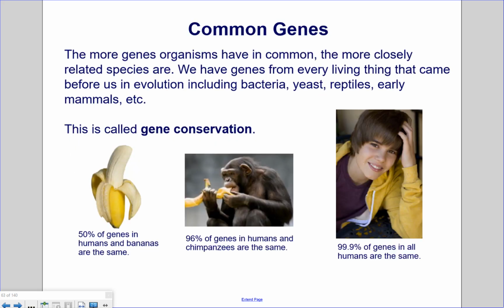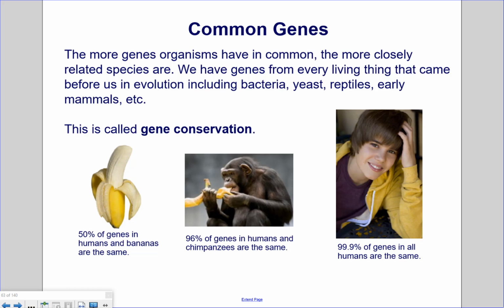Common genes. The more genes organisms have in common, the more closely related the species are. We have genes from every living thing that came before us in evolution, including bacteria, yeast, reptiles, early mammals, etc. This is called gene conservation. One good example of this is the CYCS gene, the gene that encodes for a protein called cytochrome C. This protein is important in the electron transport chain in mitochondria. Therefore, most aerobic organisms have this gene.